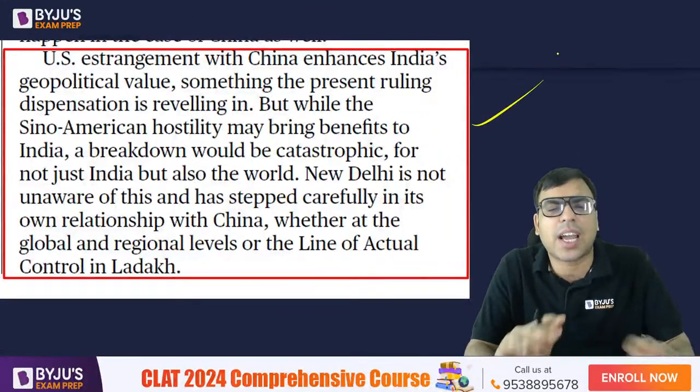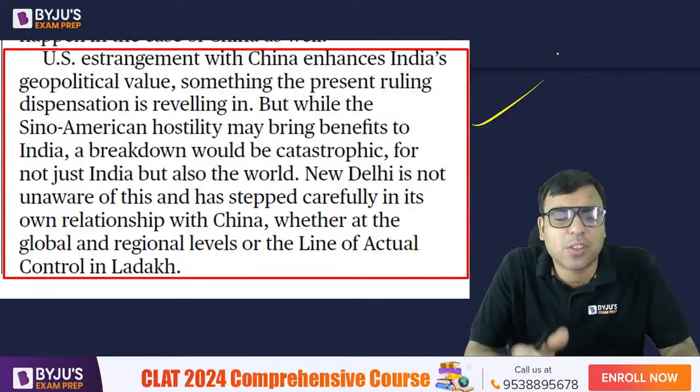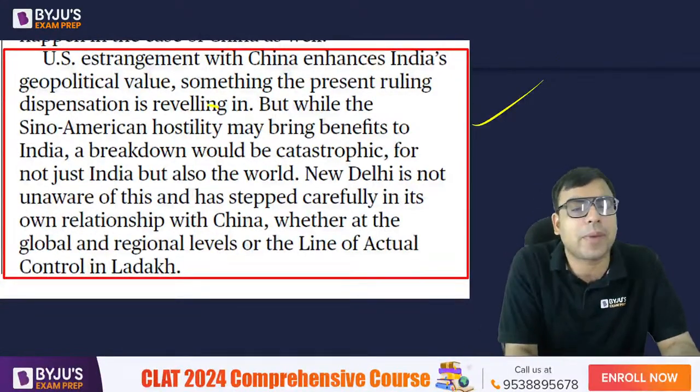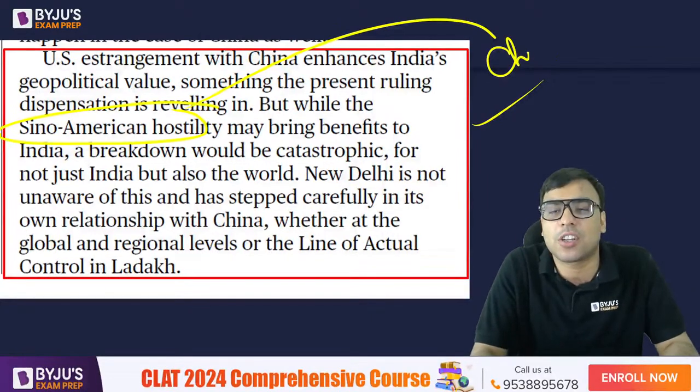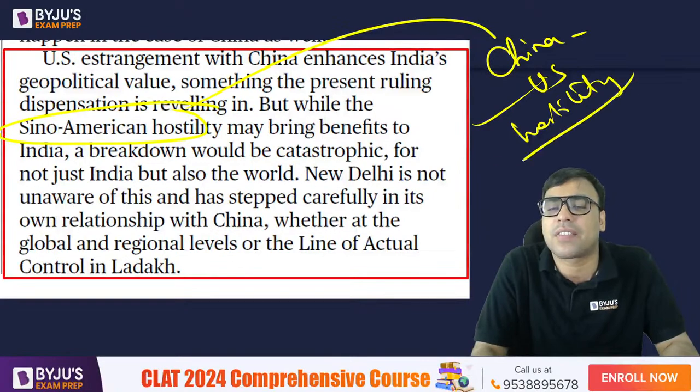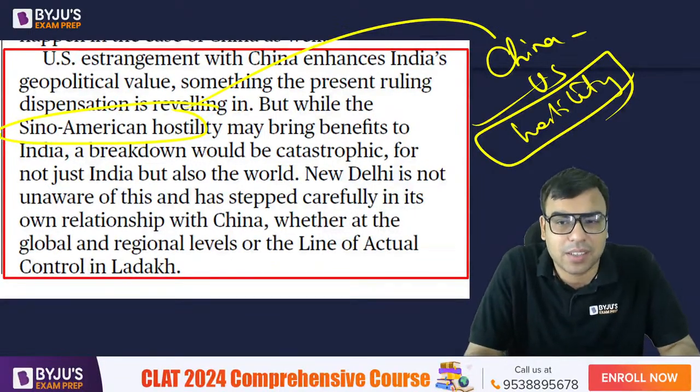So I have given you a basic idea. If you read it, you will be able to understand it now, right? Sino-American hostility: Sino means China. US hostility means tussle, or you can say not a very good relationship, right?